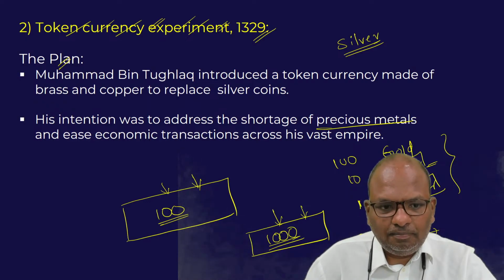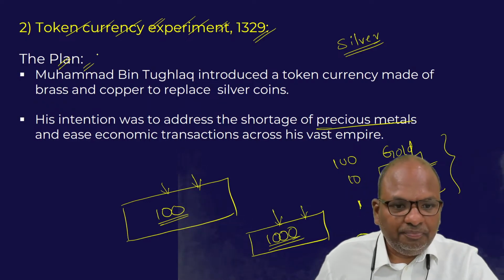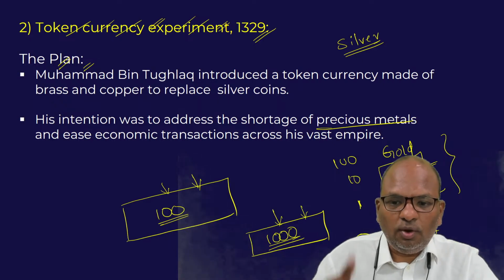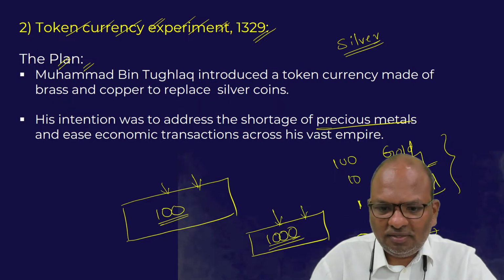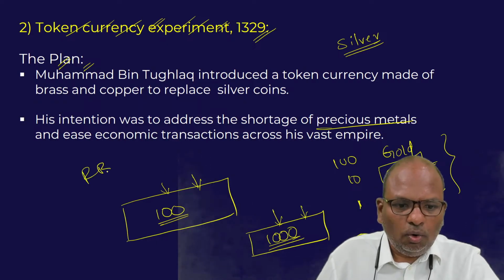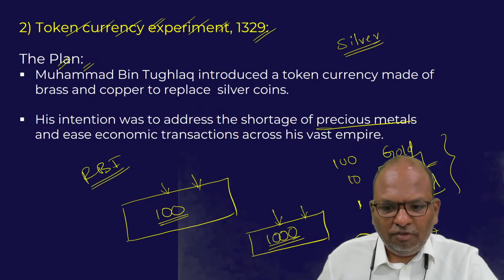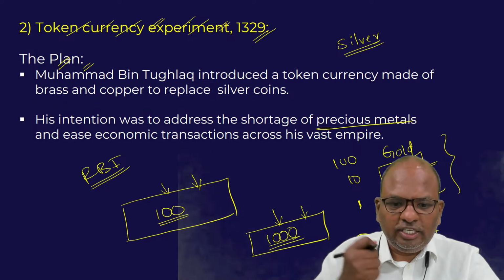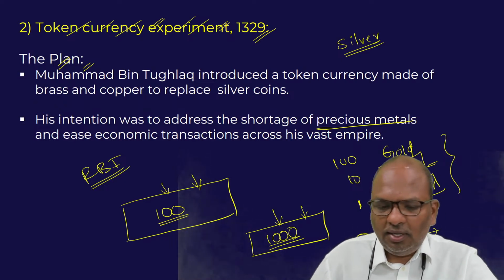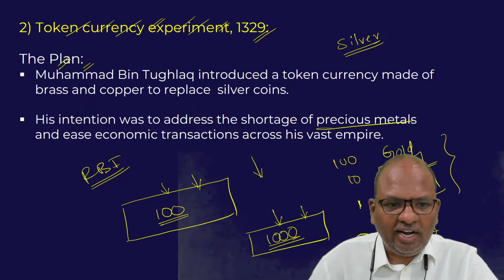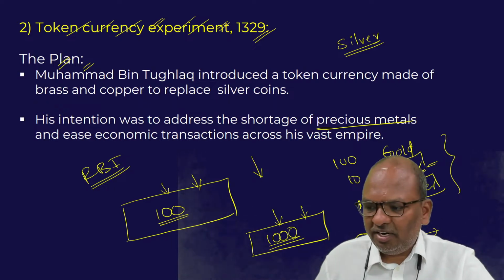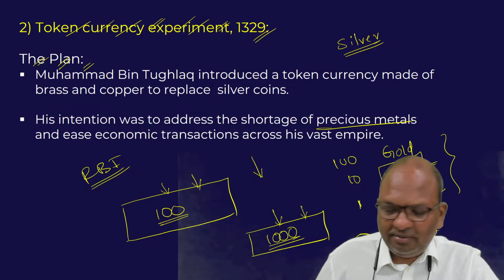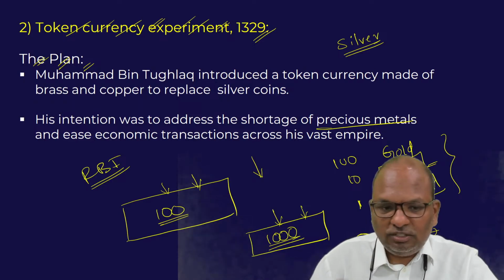But the point is, this plan can succeed only when there is only one authority to issue the coins, like how we have the RBI, the only authority to issue the coins. If you and I start issuing currency on our own, then the value of the currency would fall. That is exactly what happened during Muhammad bin Tughlaq's time. The plan per se is not bad, but it would succeed only when there is one authority to issue the coins.